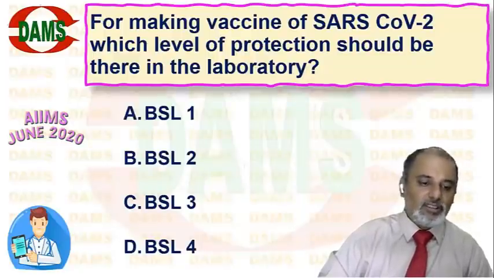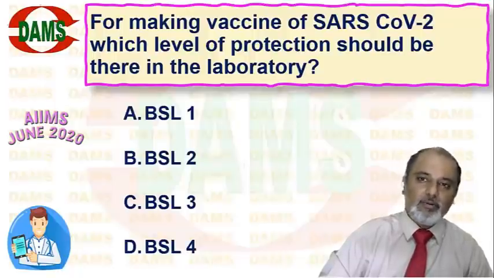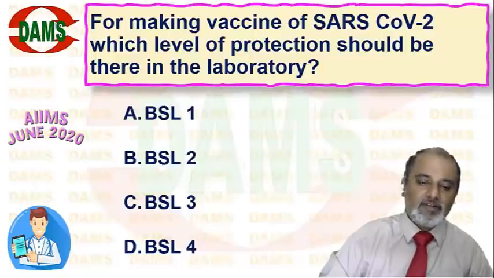So the question is, current scenario: for making a vaccine of SARS-CoV-2, which level of protection should be there in the laboratory? They're asking what kind of laboratory safety level is needed when you are making a vaccine for SARS coronavirus 2. Biosafety level 1, 2, 3, 4.